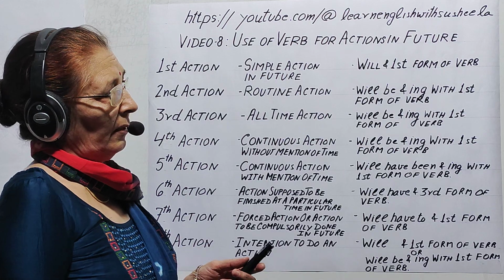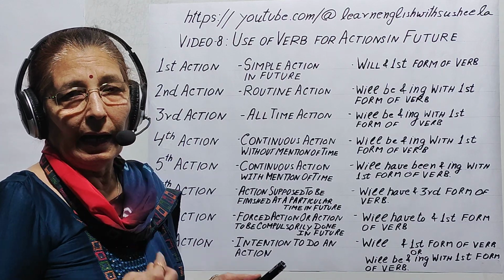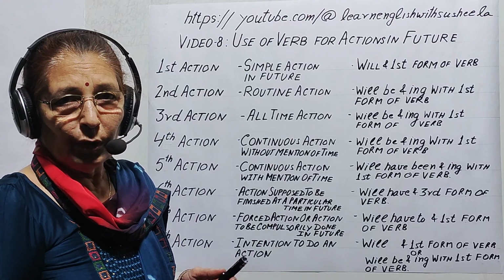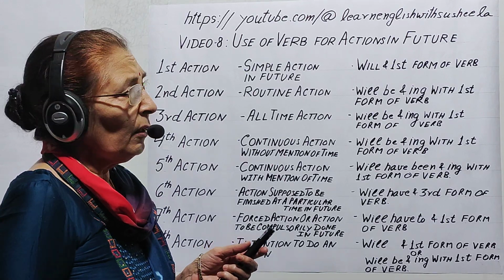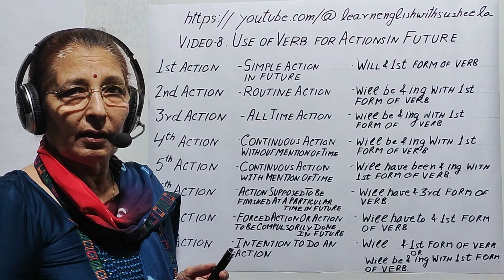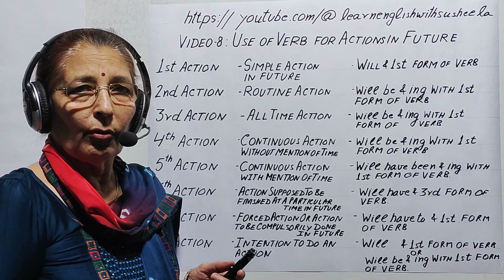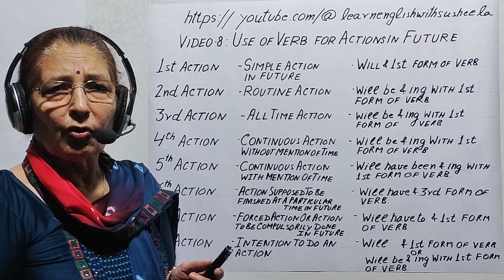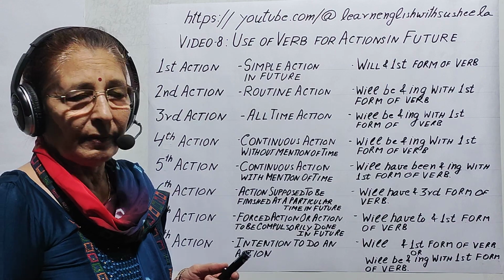But there is a difference between using will and would. Will is used when surety is there, but would is used when we wish something to be done. For example, we are in a park and some children are making loud noise. Then we say, we wish that they would stop making loud noise.